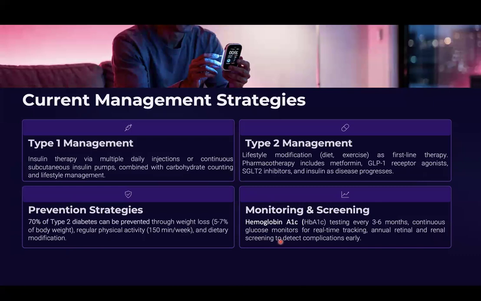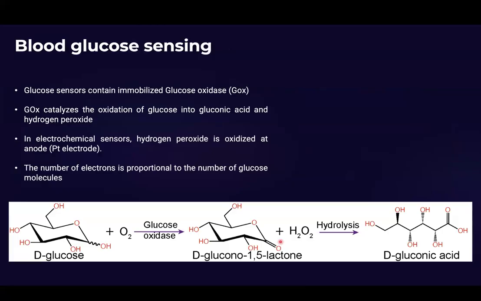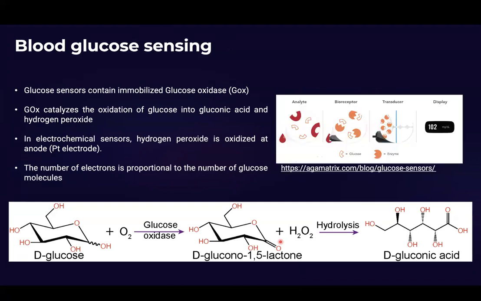There are numerous monitoring and screening tools available today. I will talk about one simple sensing experiment, how glucose sensing is done. Glucose sensors, whether electrochemical or any type of sensors, generally contain an immobilized enzyme, glucose oxidase. In the presence of oxygen, this can oxidize glucose into gluconic acid.